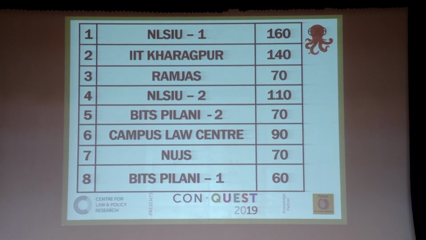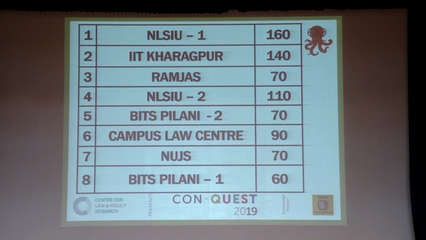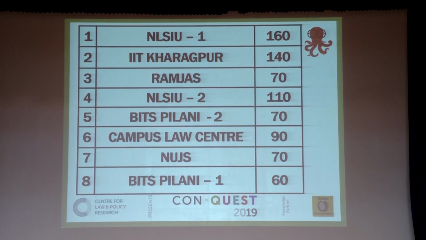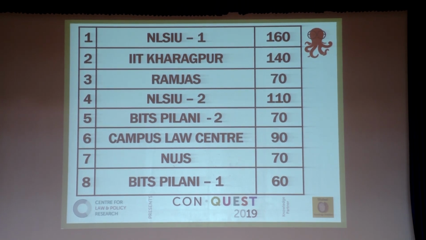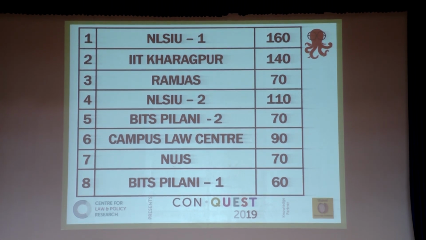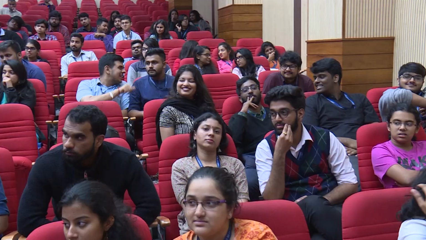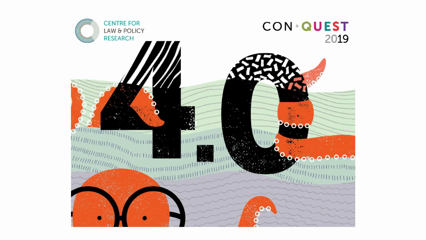And not far behind is IIT Kharagpur with 140 points, Ramjas College with 70, NLSIU team 2 on 110, BITS Pilani team 2 on 70 points, Campus Law Centre on 90 points, NUJS on 70, and BITS Pilani team 1 on 60 points. A huge round of applause for all these teams. They are the regional champions from each region, and they are showing the caliber of the quizzing skills here in the quiz. So very well done.